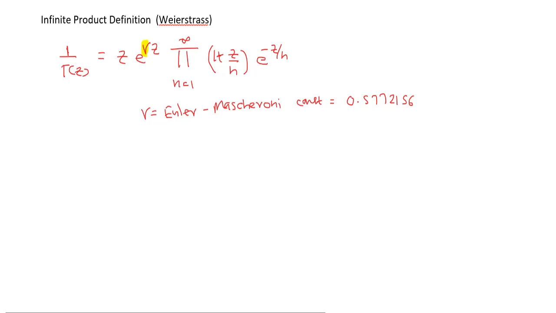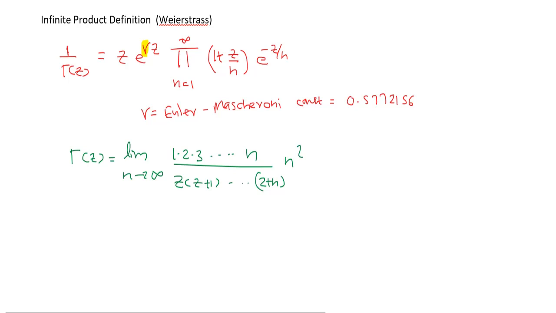So this is the infinite product definition by Weierstrass, and now we will discuss this definition, and we will derive this definition from our infinite limit definition. Our infinite limit definition by Euler was gamma z is equal to limit n tends to infinity of 1 into 2 into 3 up to n divided by z into (z plus 1) into ... (z plus n) into n raised to z.